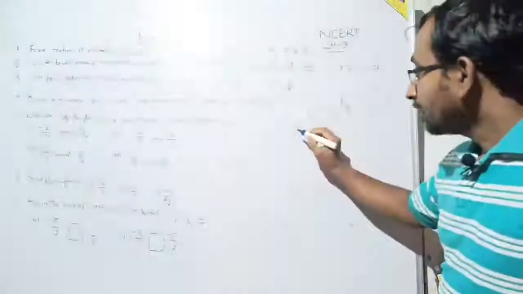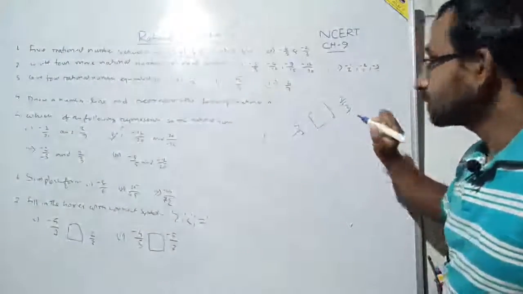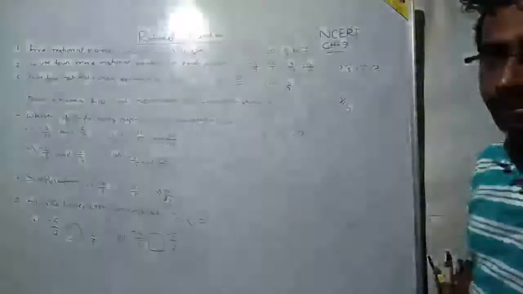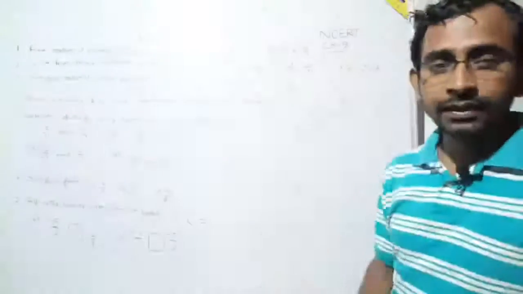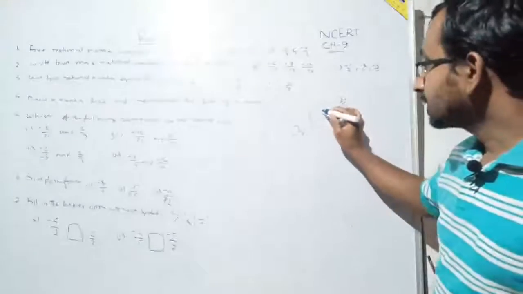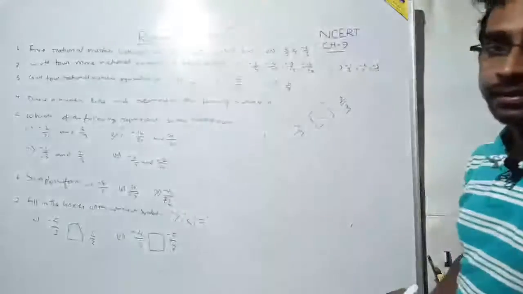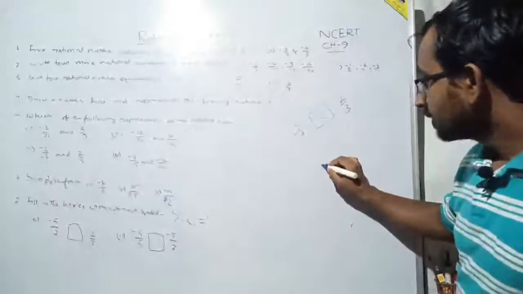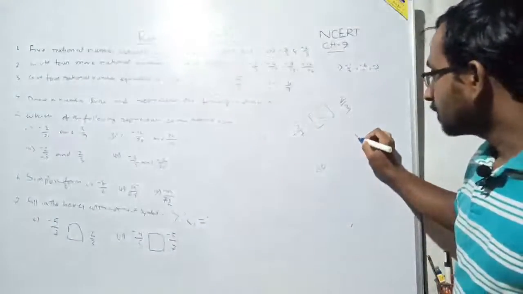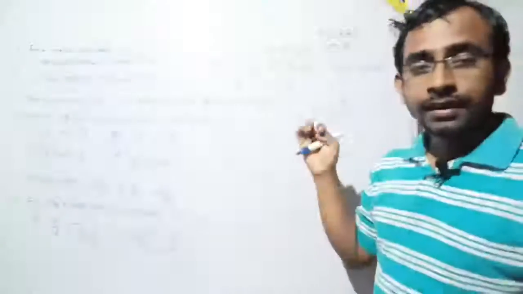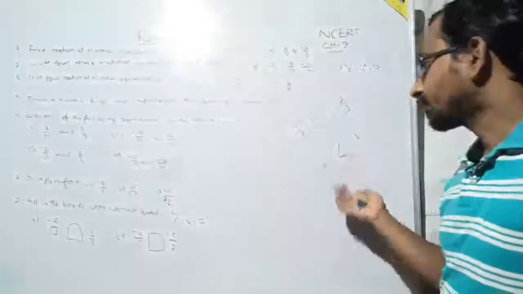See, here it is a negative sign, but there it is a positive sign. A negative number is always less than a positive number. So without any operations, we can easily say that minus 5 by 7 is less than 2 by 3, because whatever the number, suppose it is minus 100 and the other is only 1, it is still less, because a negative number is always less than a positive number.